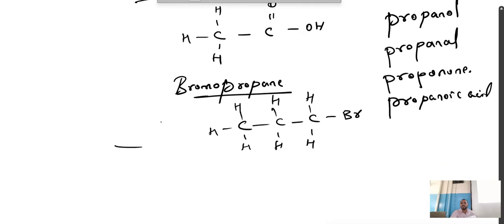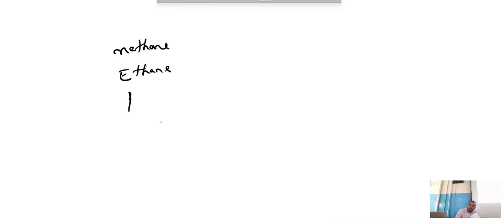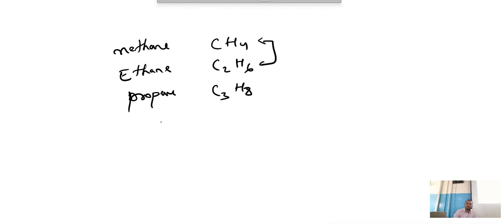One small question. See here. We saw methane, ethane, propane. What is methane? CH4, C2H6, C3H8. In these all we are seeing one common difference. There is a difference of one carbon and two hydrogen. Can you see this?